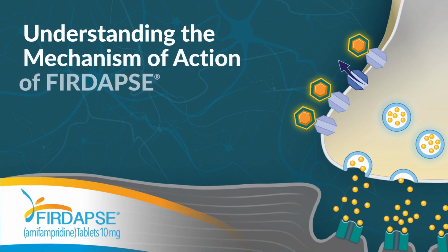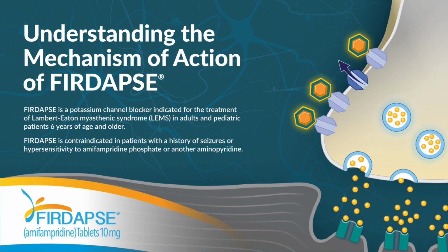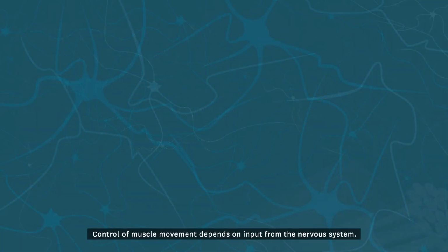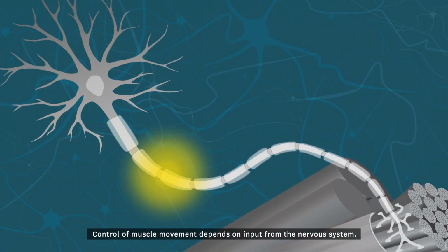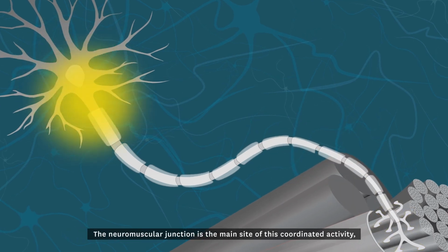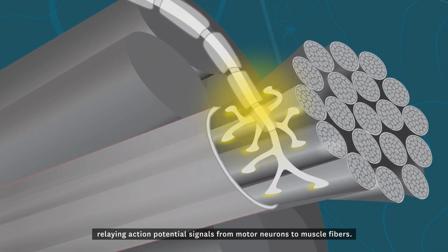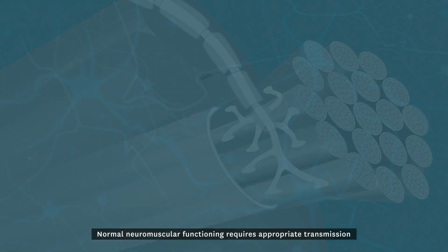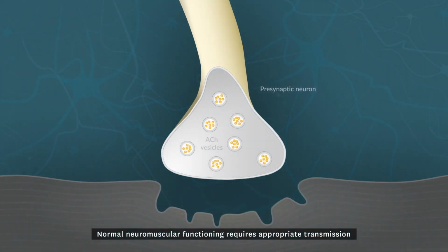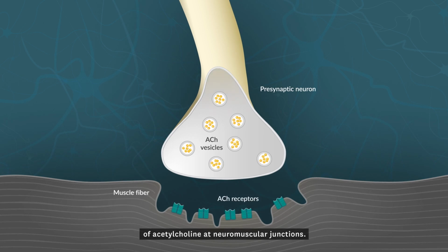Understanding the mechanism of action of FIRDAPSE. Control of muscle movement depends on input from the nervous system. The neuromuscular junction is the main site of this coordinated activity, relaying action potential signals from motor neurons to muscle fibers. Normal neuromuscular functioning requires appropriate transmission of acetylcholine at neuromuscular junctions.